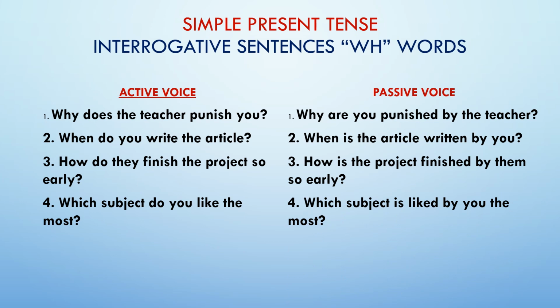See, is has come at the third place, as do is in the third place in the sentence. Same way is at the third place, because which always takes object with it, and subject is our object in this sentence. So which is always followed by object, so it remains as it is.